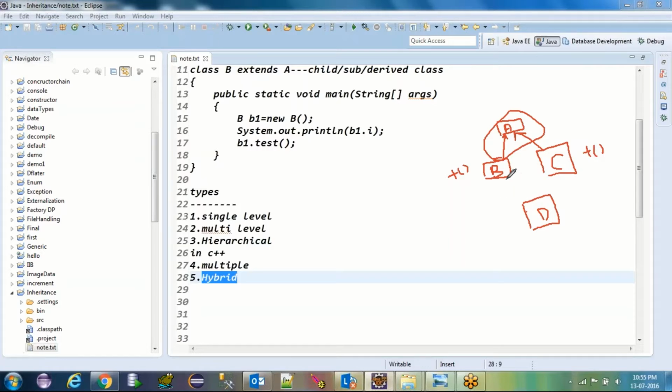Now the D class has accessed the B class properties and the C class properties also. Right? Now how many T methods have come to this D class? 2. Now assume you have created the D class object D1, and with the help of D1 you are calling the T method. Then the compiler is confused here.